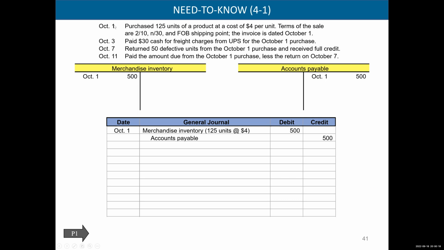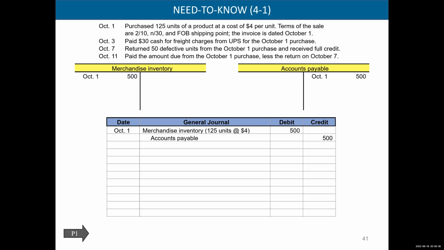Spoiler alert, we are going to pay within the discount period here, October 11th. So just keep that in mind. We're going to get 2% off of this. All right. Now, this says FOB shipping point. If it's FOB shipping point, the purchaser pays, right? So, yeah, that means that we're the buyer. We're going to have to pay the freight.